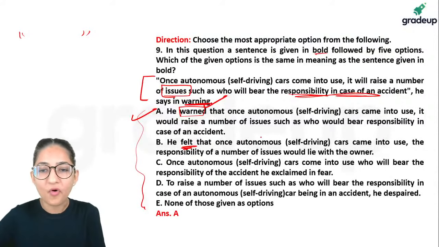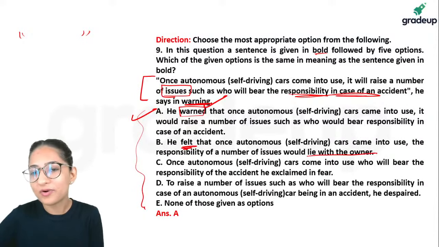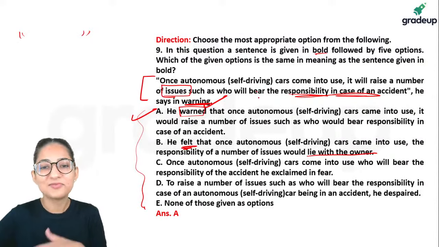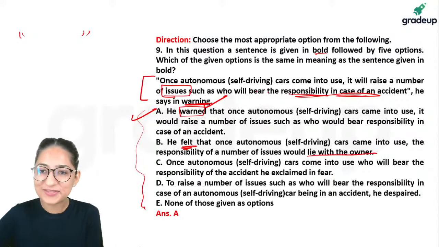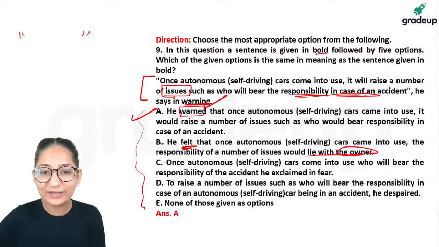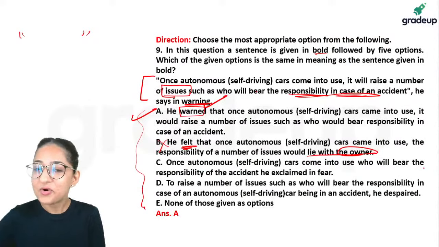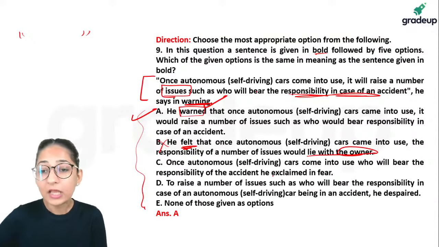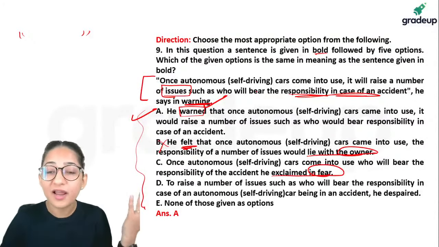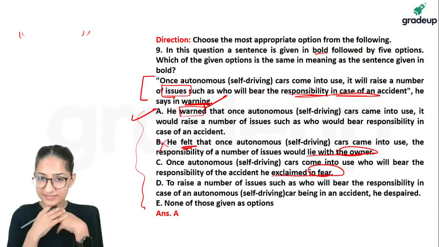But as we move forward, the responsibility of number of issues would lie with the owner. The question says that we don't know with whom the responsibility would lie, and this one says it would lie with the owner. So this is complete distortion. This one says once autonomous cars come into use, who will bear the responsibility of the accident? He exclaimed in fear. Where is the fear, guys? He's warning you. Doesn't mean that he himself is scared.